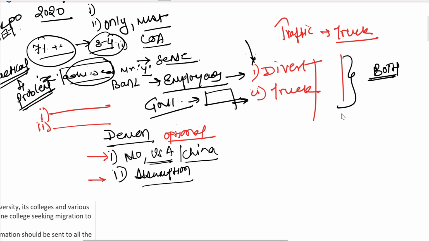So let's do this here. If this is the road, and I divert the traffic, will the traffic problem be solved? Yes, this is your course of action. Second, if I remove the truck from there, if the traffic police authorities remove this truck from there, will this solve the problem? Answer is yes, definitely.